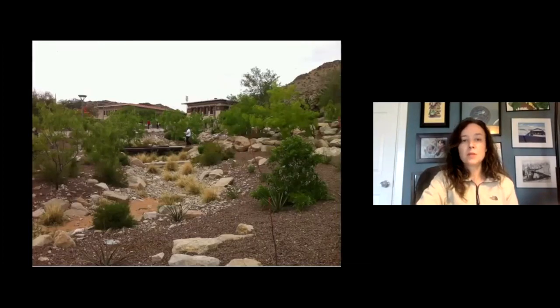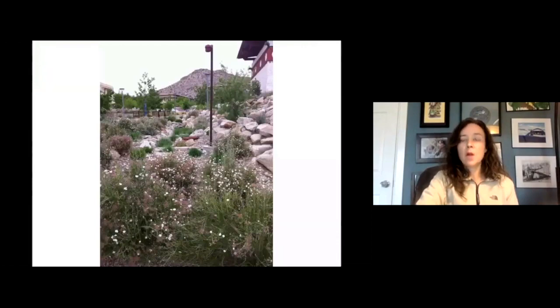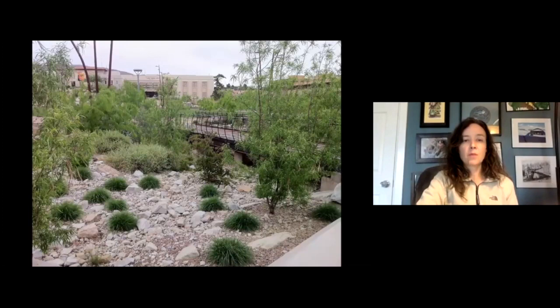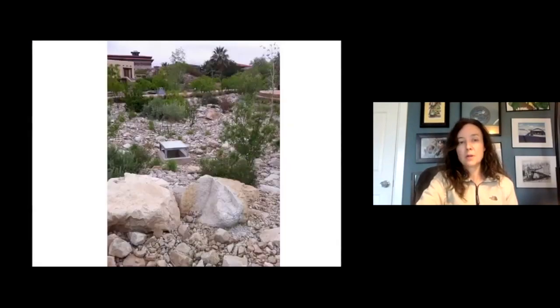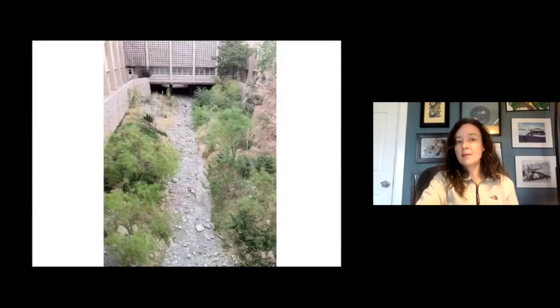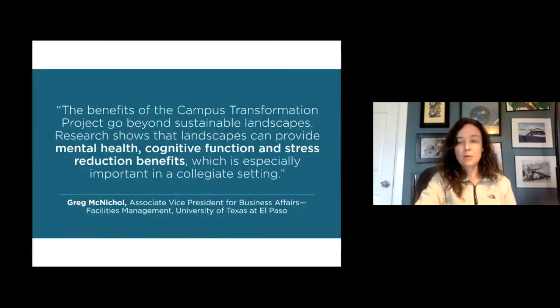Here you see students crossing over towards the middle, wrapping around buildings here, coming down into larger rain gardens or biofiltration gardens with bridges crossing over. And then this would be the overflow of that system that eventually leads to the natural arroyo and ultimately the Rio Grande River.